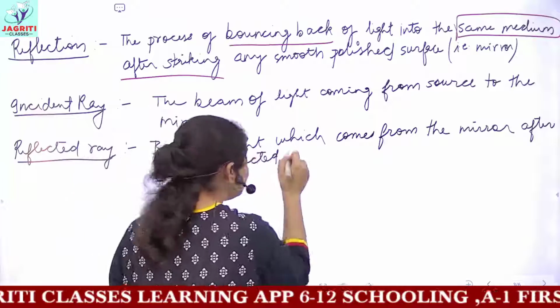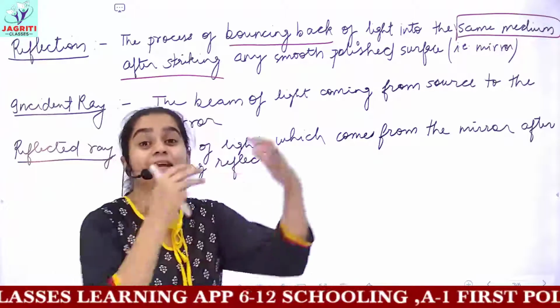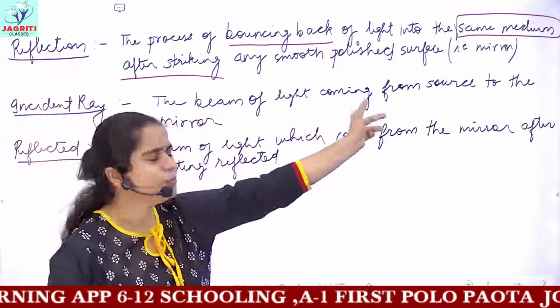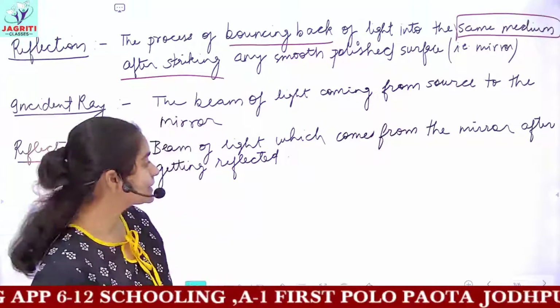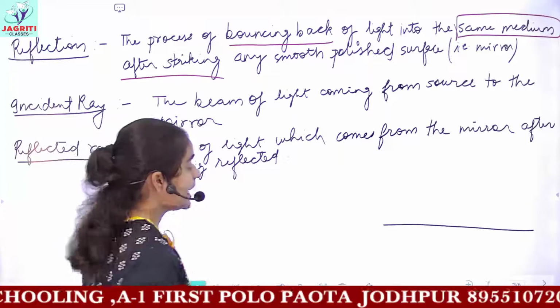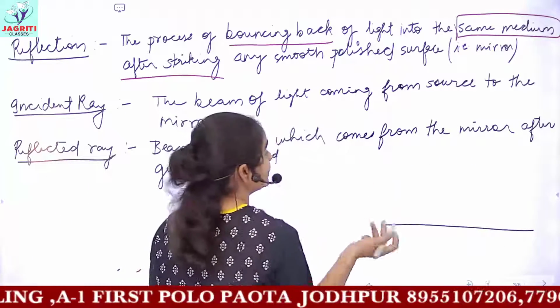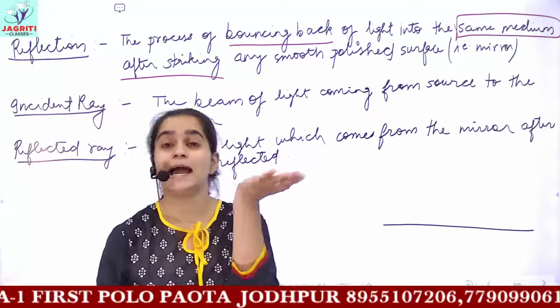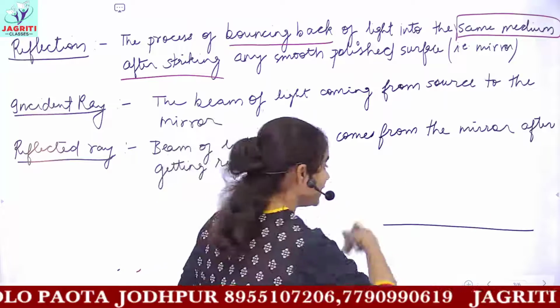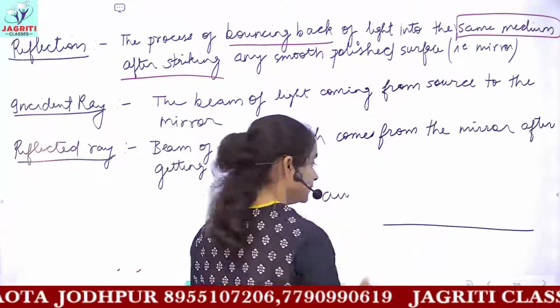It is the beam of light which gets reflected from the mirror and then it comes into the same medium. Now what do you mean by same medium? Let us consider I took a mirror here. This is my mirror. Let's suppose I took a mirror in my hand. Then the surrounding medium is what? Air. So I have air as the surrounding medium.